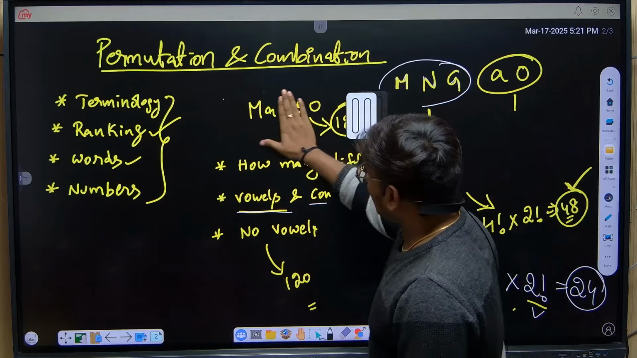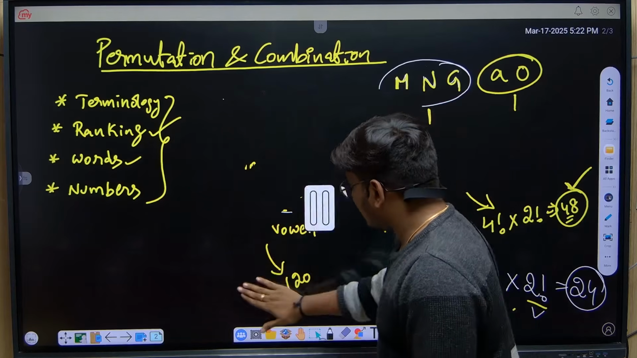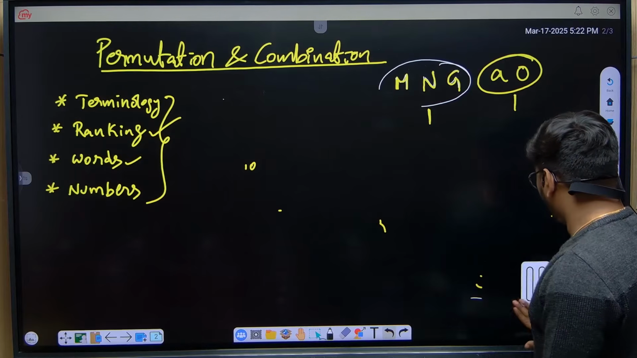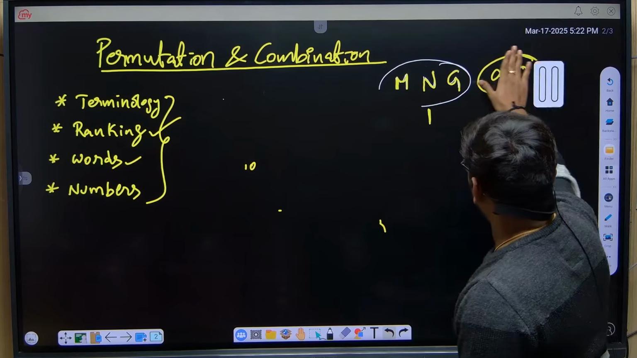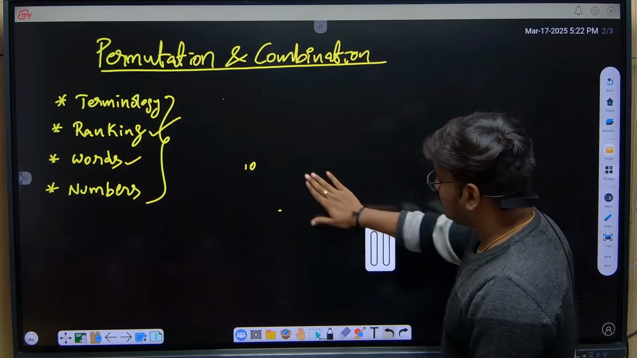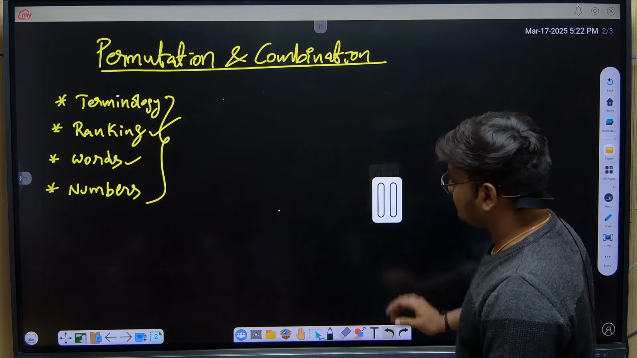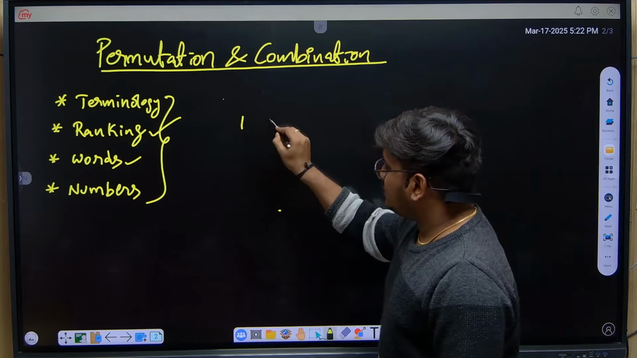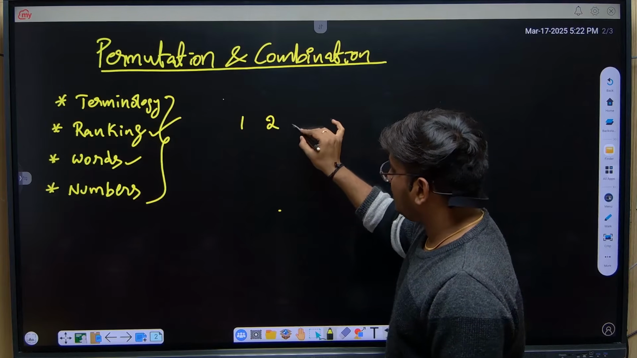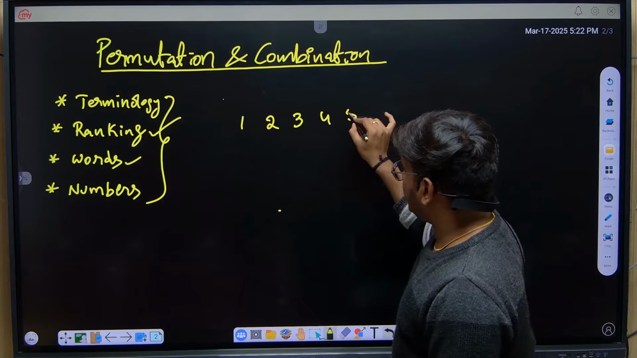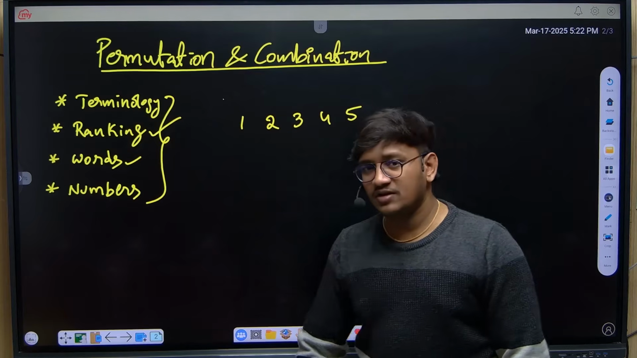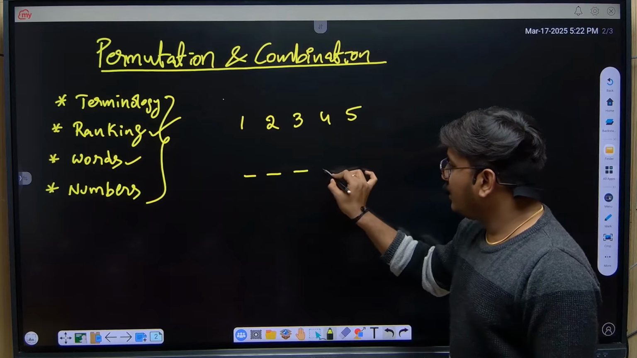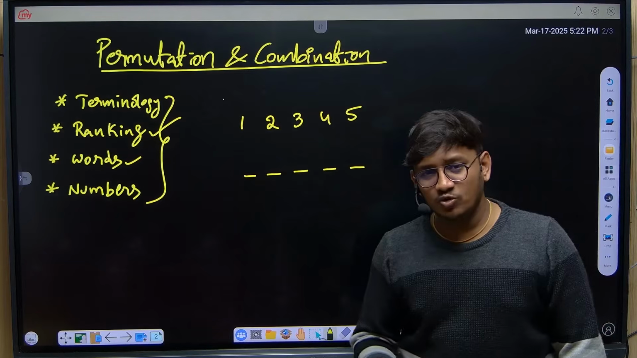Next, based on numbers. Very simple, guys. The same logic will be applied, but instead of alphabets, they might give numbers. Let's consider 1, 2, 3, 4, 5. I will give you a small example. Now they will ask you how many 5-digit numbers can be formed.